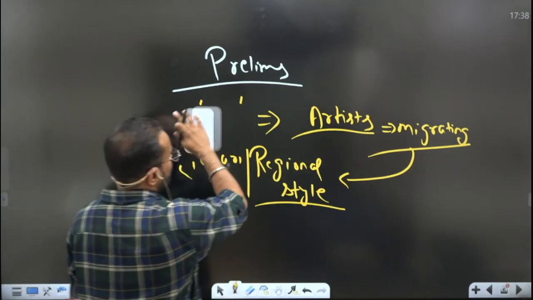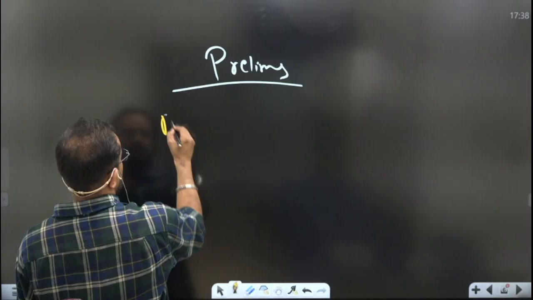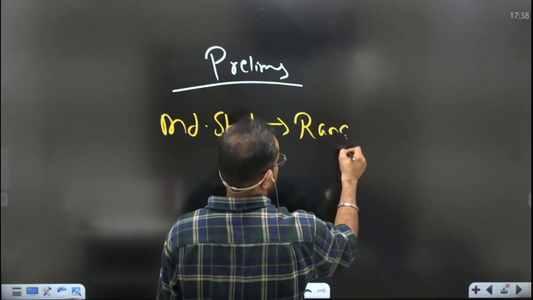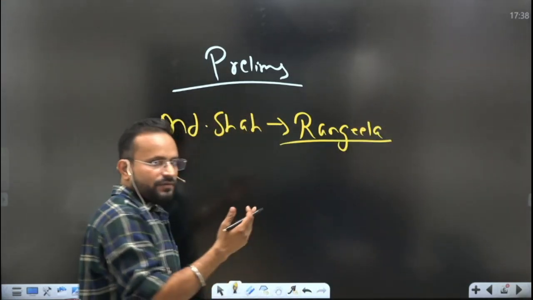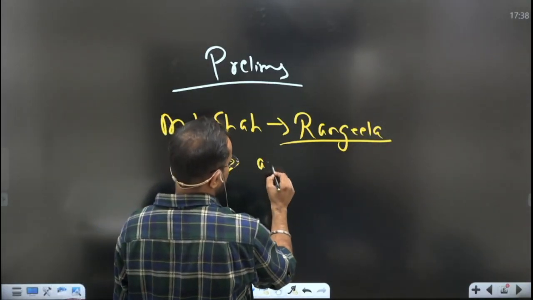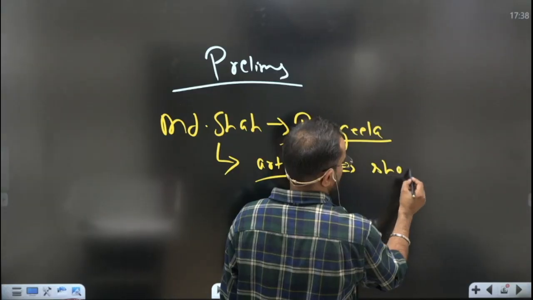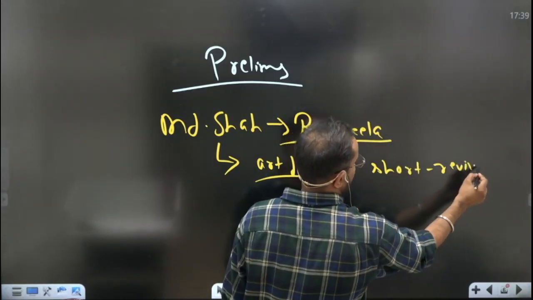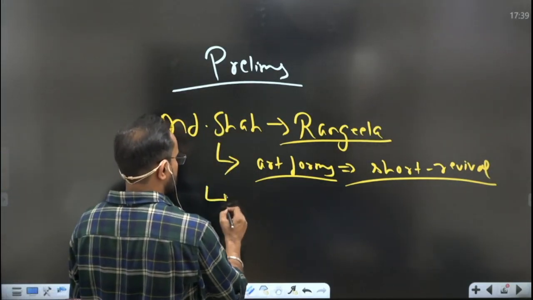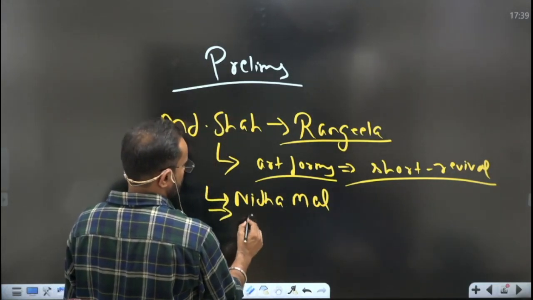Then after Aurangzeb, there was a short revival of the Mughal painting tradition under Muhammad Shah. Muhammad Shah, we all know, is also known as Rangila. As a matter of his character, he had a very keen interest in art forms, and painting was one such art form. So there was a short revival in the painting tradition, and he patronized two very famous artists. One was Nidhamal and the other was Chitaraman.